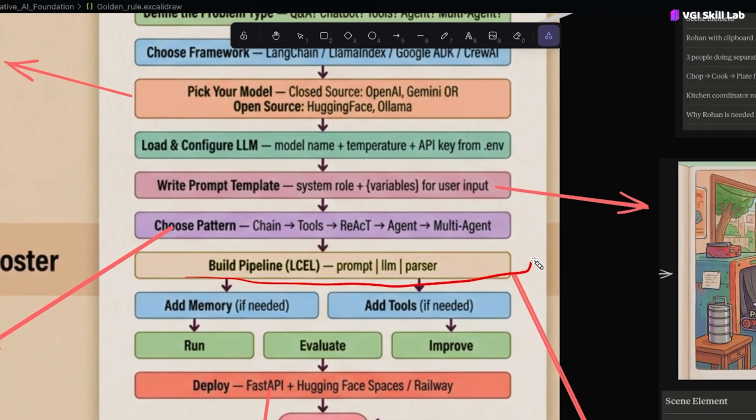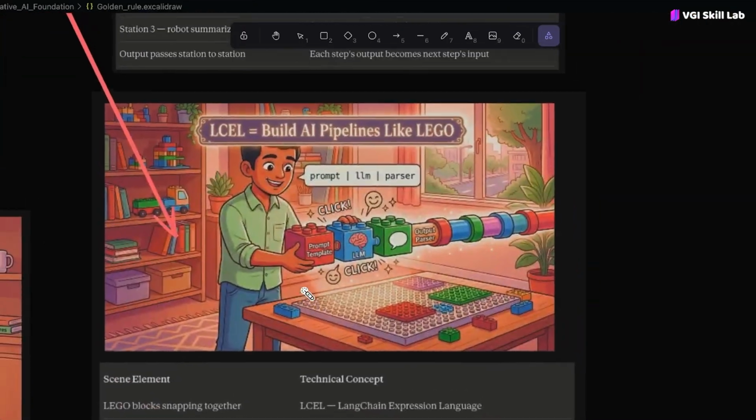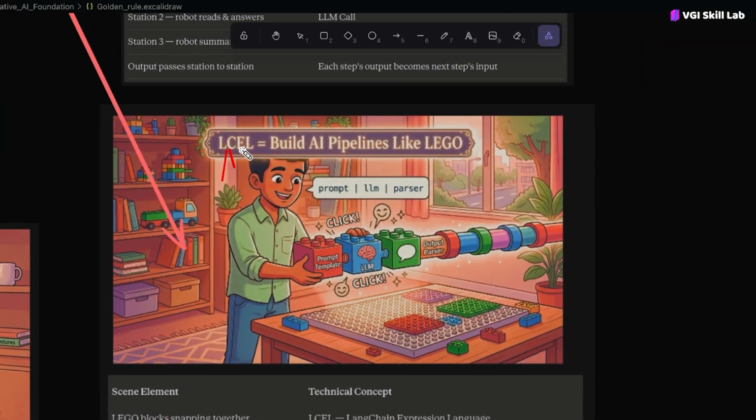After that, building the pipeline. This is done using the LangChain Expression Language, which helps you attach the prompt to your LLM system. It can also help us attach the tool to your LLM system, and after that, it can parse it. Parsing means beautifying the output, and everything is done by the pipe operator. This pipe operator is provided by the LangChain Expression Language.